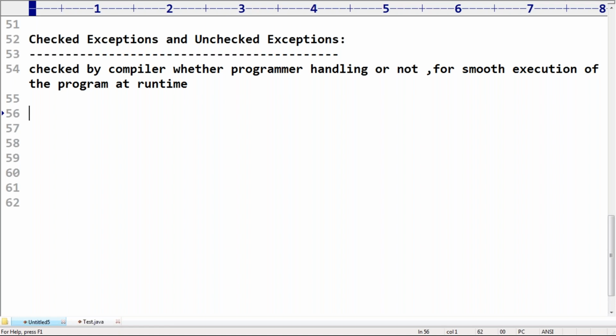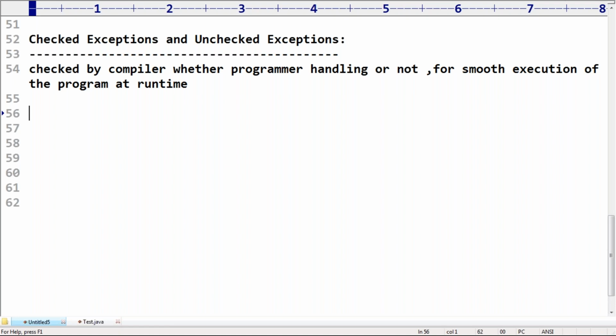It doesn't mean my tire is definitely going to puncture and I want to replace it with the spare. But even if that situation comes, whether you are in a position to handle it or not, my father is going to check. If my father checks like that, at runtime my execution of the program will become very smooth. Such a type of thing is nothing but checked exceptions, right?